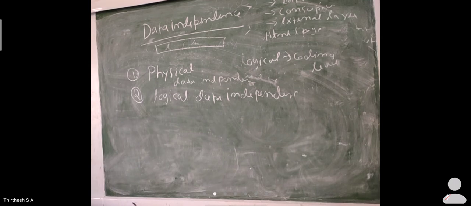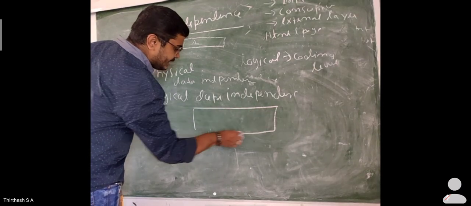file organizations in the database. The first is sequential, the second is direct, and the third is indexed sequential access method, like ISAM. Another one is serial files. The first one is the serial file, which means that data is stored one after the other, like arrays at the programming level. The data which you provide is stored one after the other, right?